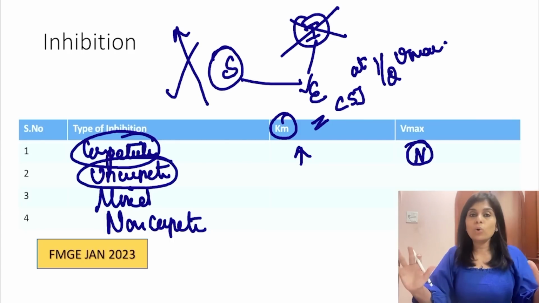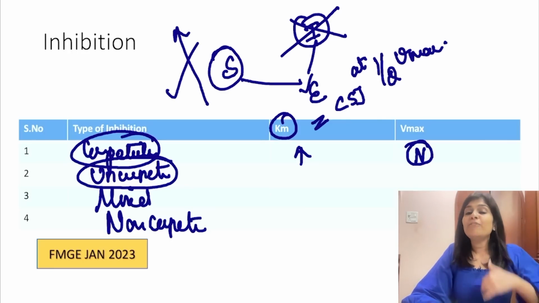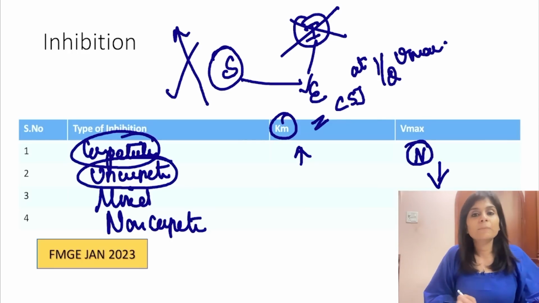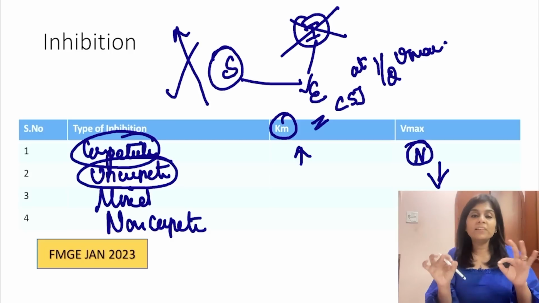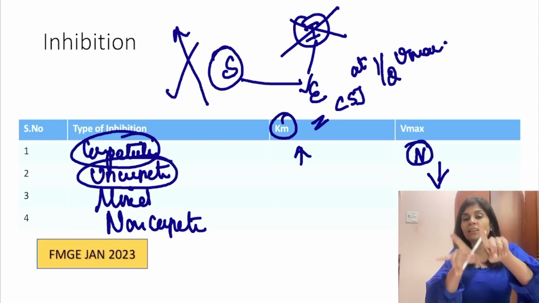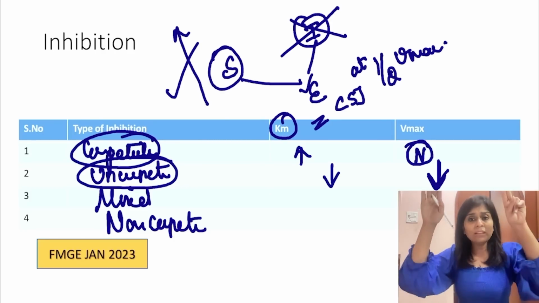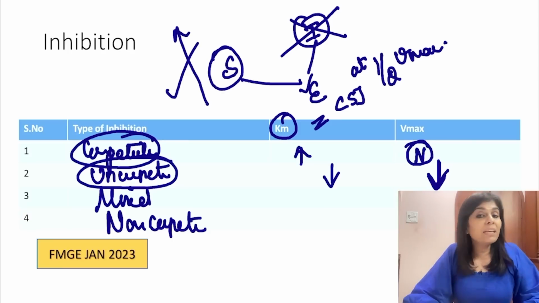What happens in uncompetitive inhibition? You cannot overcome this inhibition. If you cannot overcome this inhibition, then Vmax will be less. And in uncompetitive inhibition, it's always parallel lines, a parallel shift. So Vmax is low, Km is also low. Both the values get altered in the same direction.